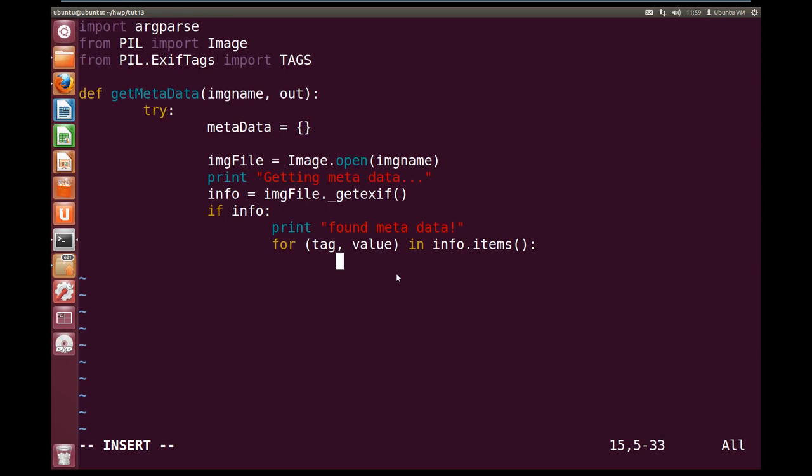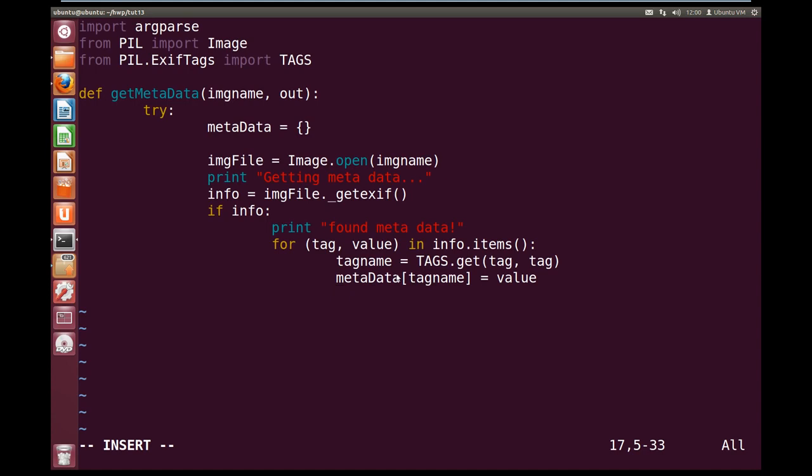And now we need to change the tag into a human readable format. So the tag name is going to equal the TAGS list dot get, and we're going to get the tag. That needs to be a comma. So we're going to translate it into a human readable tag name. Okay. So now let's save into our metadata dictionary. We're going to save the tag name, so the human readable tag name, and we're going to set its value to the value of the tag. Alright.